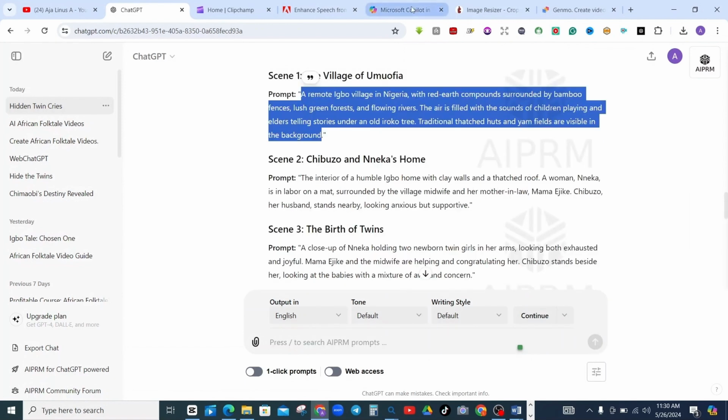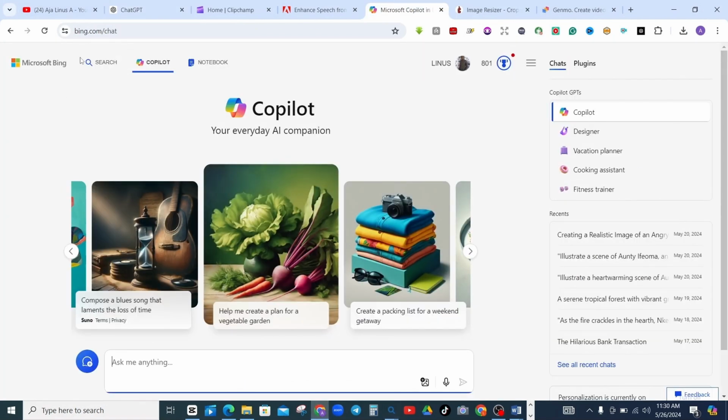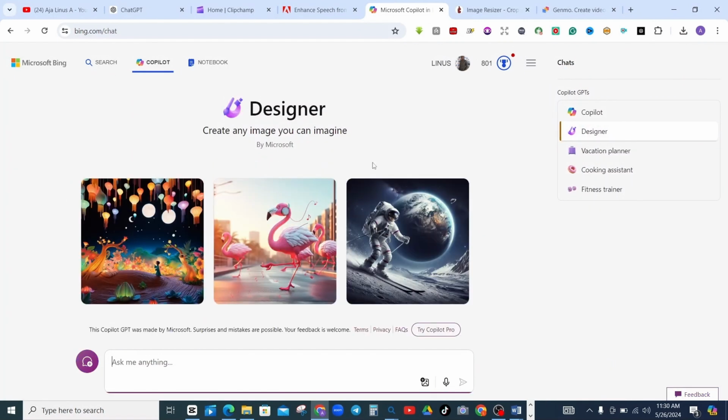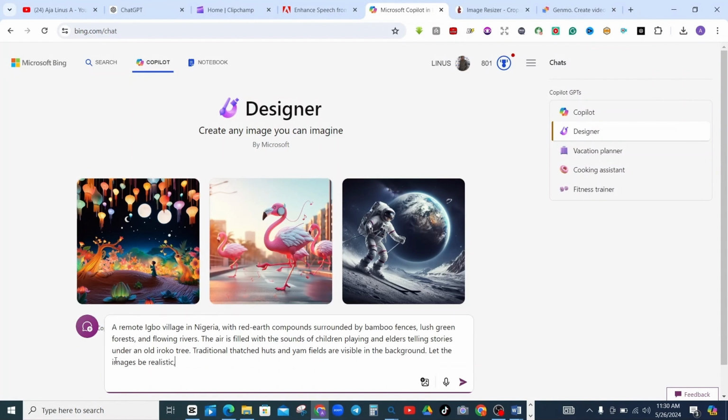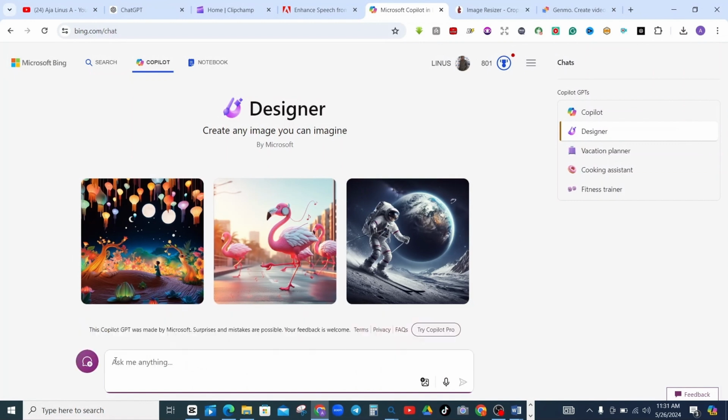You go to your Bing image creator. So with this Bing image, you go to Copilot, then come to Designer. When you choose Designer, you place that prompt here. But sometimes what I normally do is add some other things. In this case, I can say let the images be realistic and in HD, so that by the time it generates, you can now press enter.